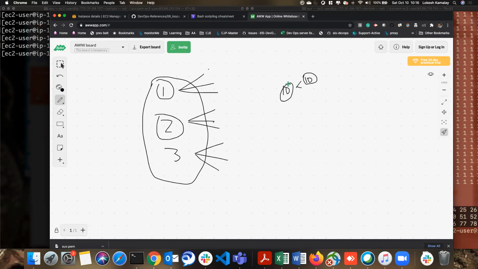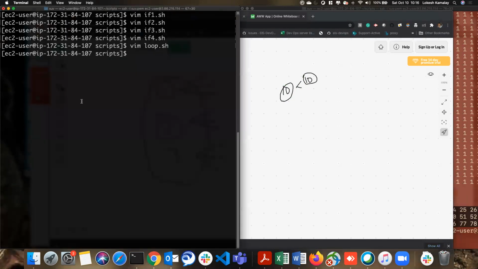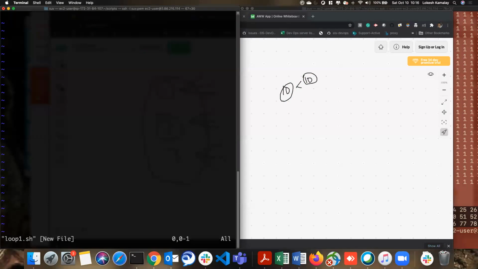The same logic we apply and print here. Now let's do the same logic here. Let me write loop1. First I need to clear this. Now let me take a number with read -p, enter the number.